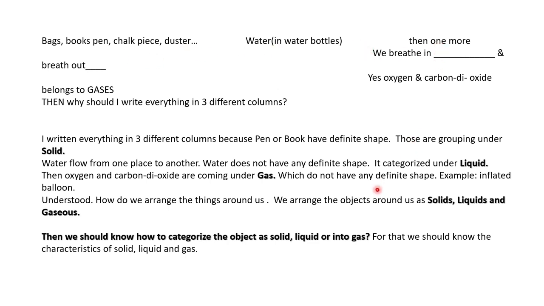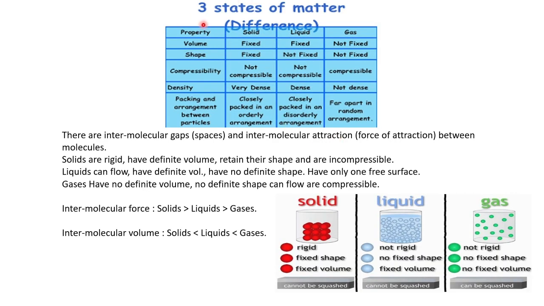How do we classify these? This pen is a solid, this chalk piece is a solid, this water is a liquid. How do we classify whether something belongs to the solid group, the liquid group or the gaseous group? We'll see that. When we are studying the states of matter, we have to look at the properties of matter.